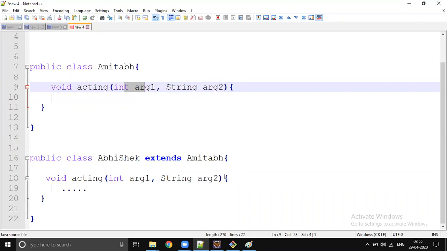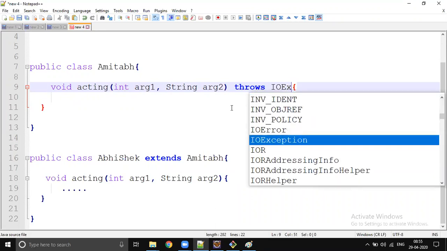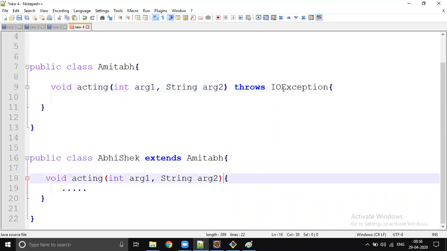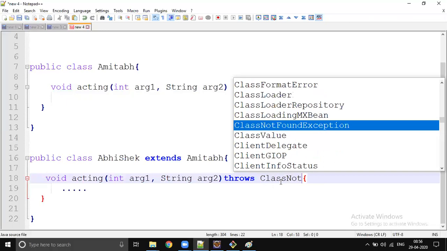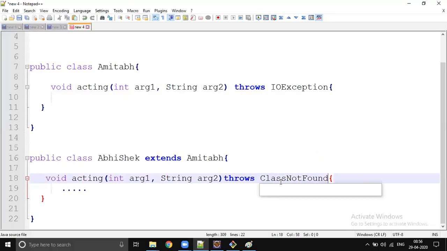And the last rule is if the parent is throwing any checked exception. There is a little confusion with respect to the checked exception. If the parent is throwing some checked exception, the child has to throw the same type or a child type. For example, if the parent is throwing IOException and you are trying to throw ClassNotFoundException, then you will get a compilation error.